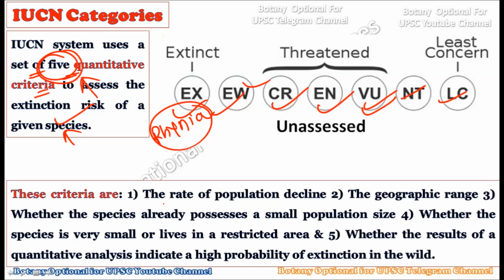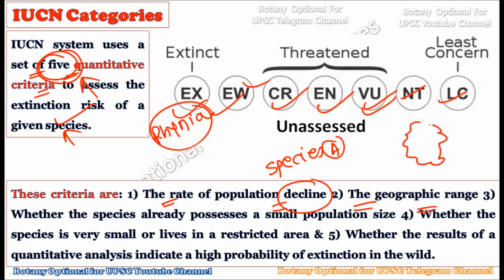See, these criteria are the rate of the population decline, how the species is getting declined day by day. This is the first criteria. Then it's the geographical range, throughout the world in which geographical range they were found. Whether they are endemic or whether they are typically found in the hotspots, that is also recorded.